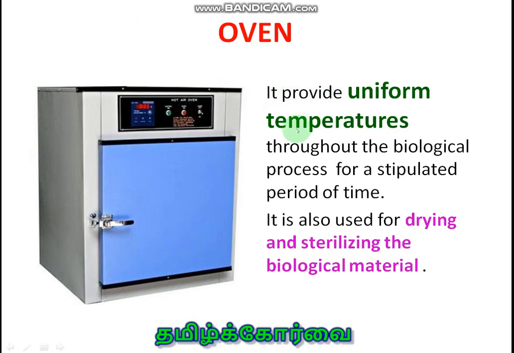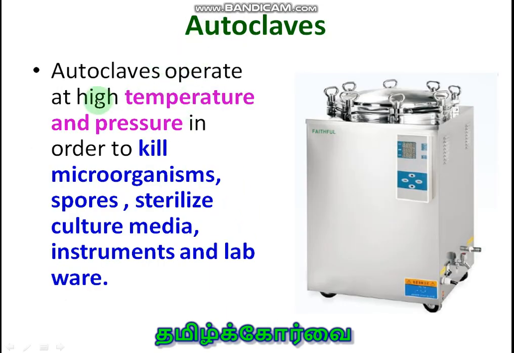And this is the oven. It is to provide uniform temperature throughout the biological process for a stipulated period of time. It is also used for drying and sterilizing the biological material. Autoclave operates at high temperature and pressure in order to kill microorganisms, spores, sterilize culture media, instruments and labwares.